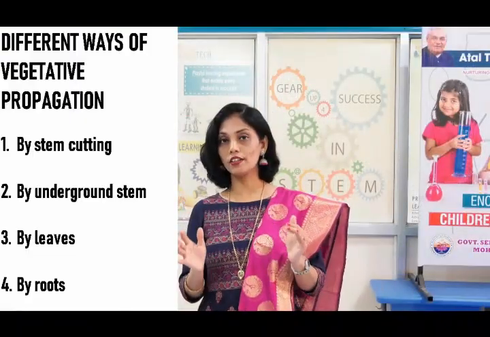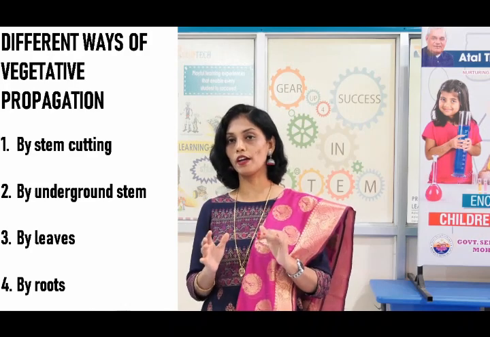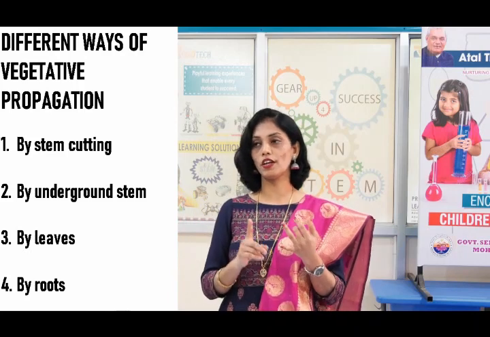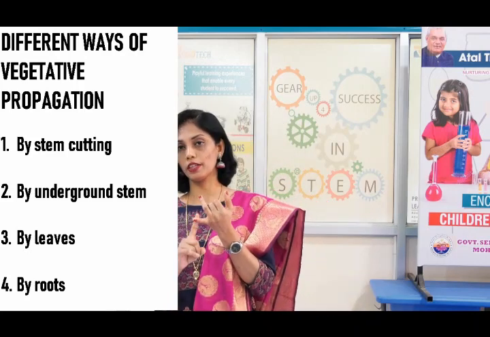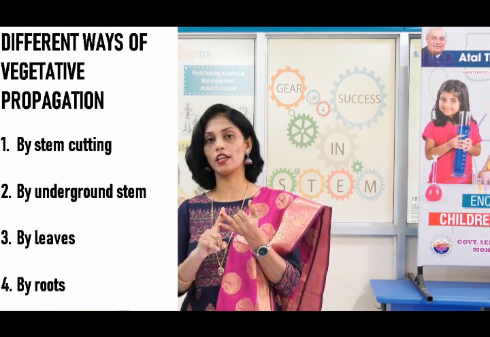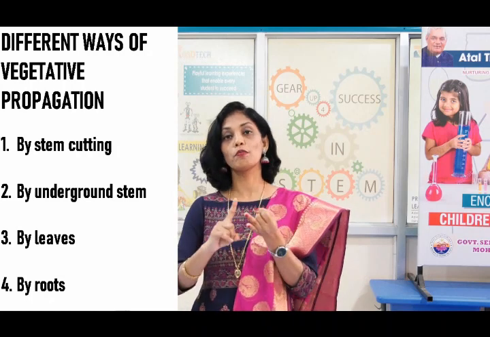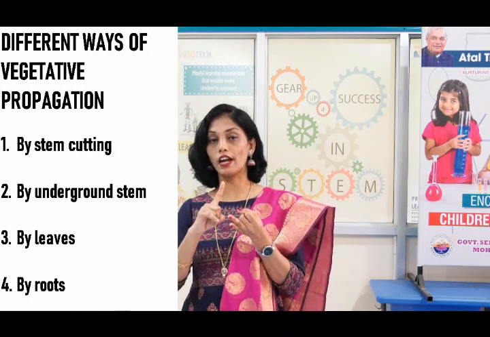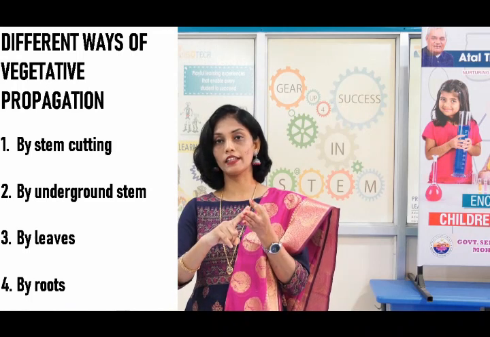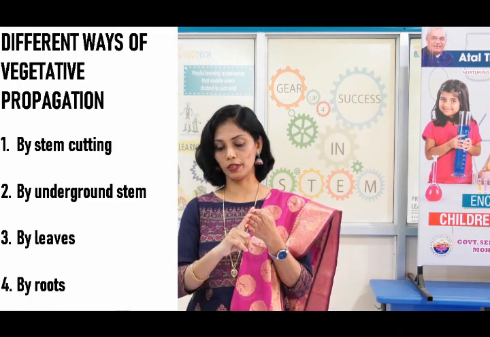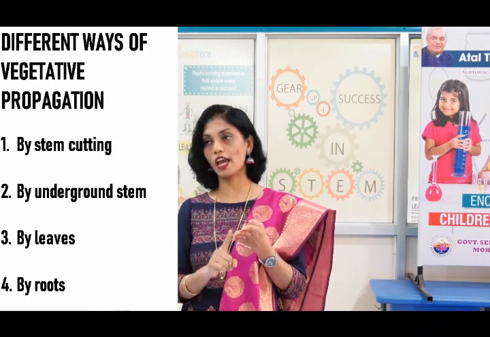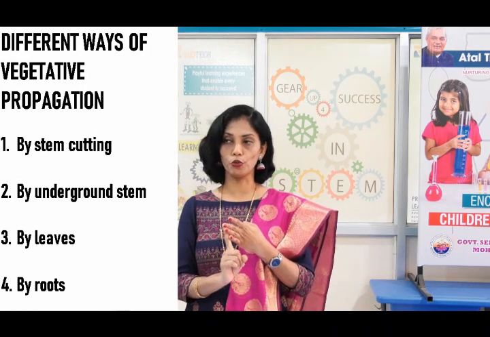So till now we have learned that we can reproduce the plant asexually by vegetative propagation. So what are the methods we have learned? Number one, by stem cutting. Examples include rose, sugarcane, grapes, champa, etc. Similarly, we can do vegetative propagation by underground modified stem, that is in potato, onion and garlic, ginger and turmeric. We have also learned that we can do vegetative propagation by leaves and by the modified roots.